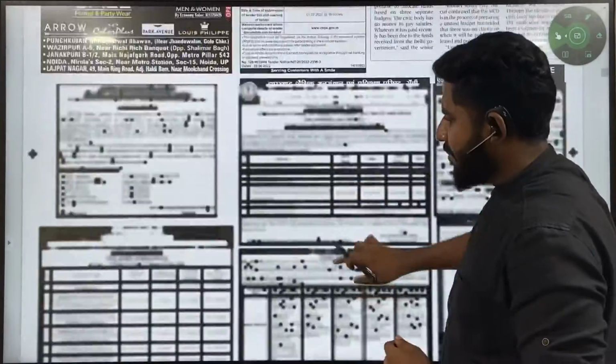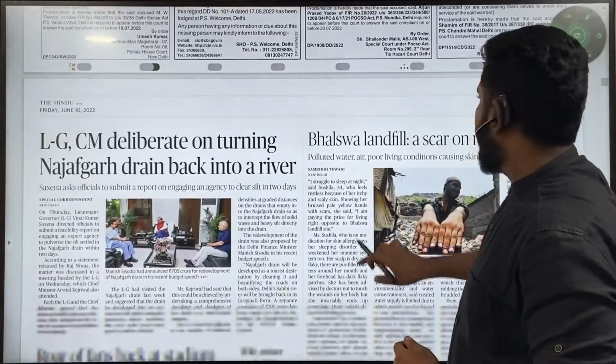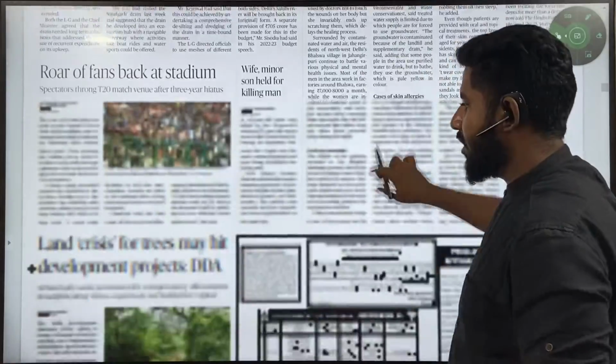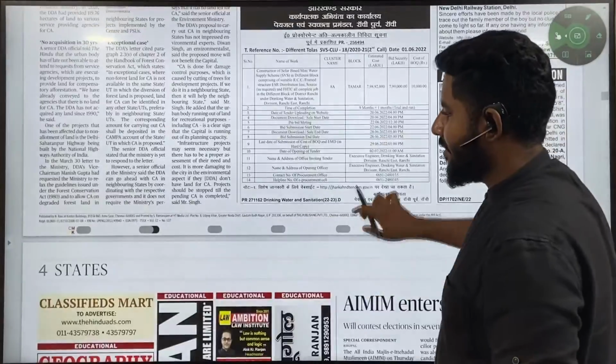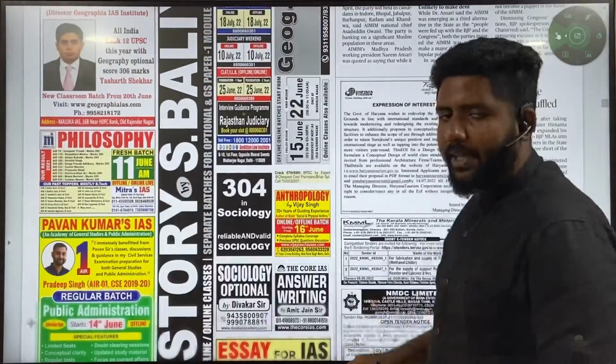Next, you can skip the city columns. Mostly it's because the important articles would be asked on the state.